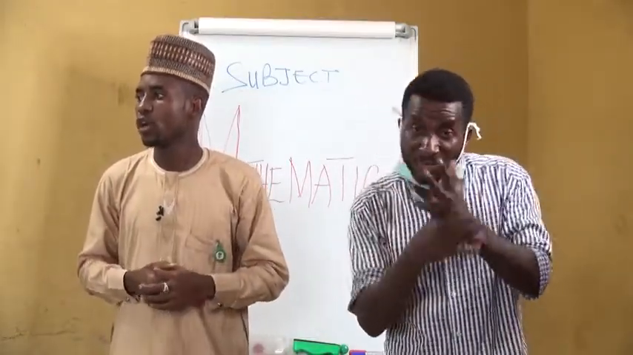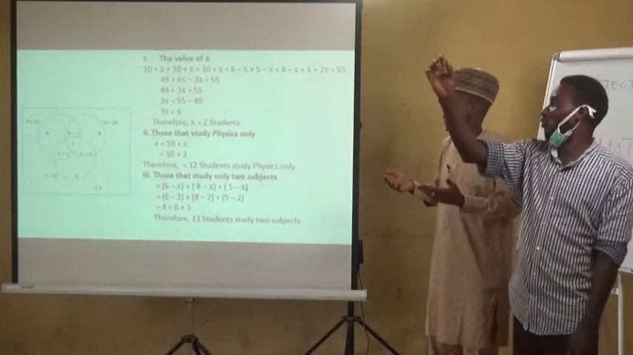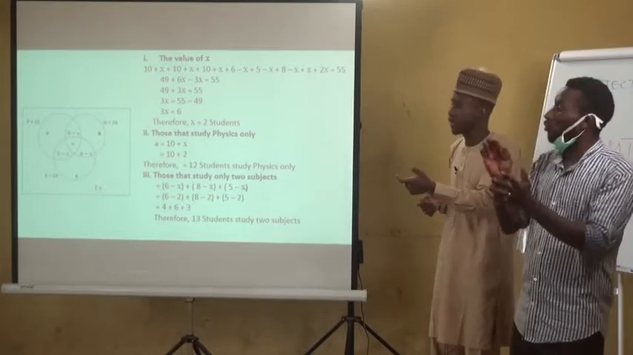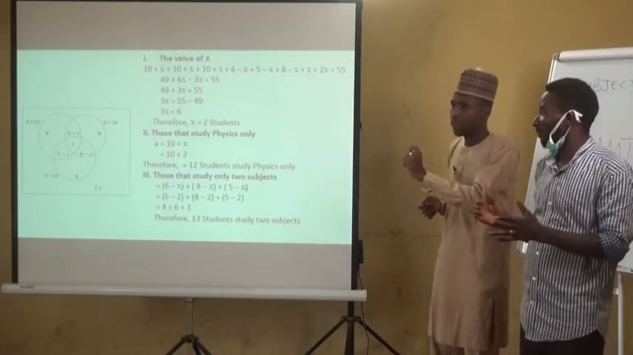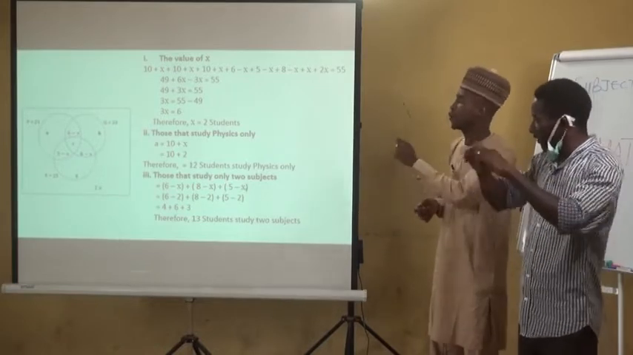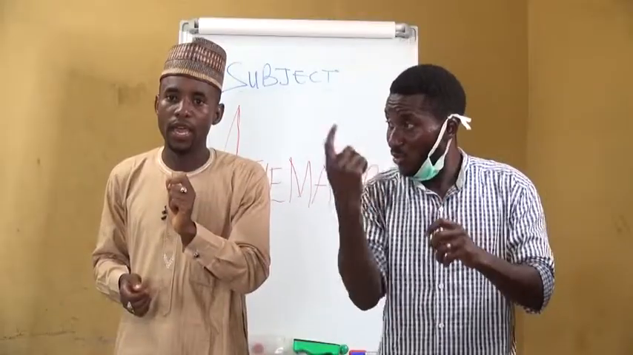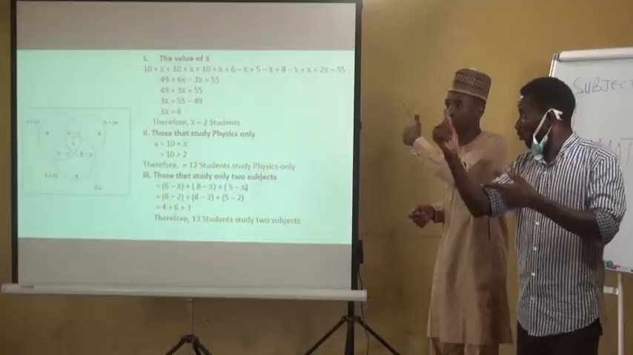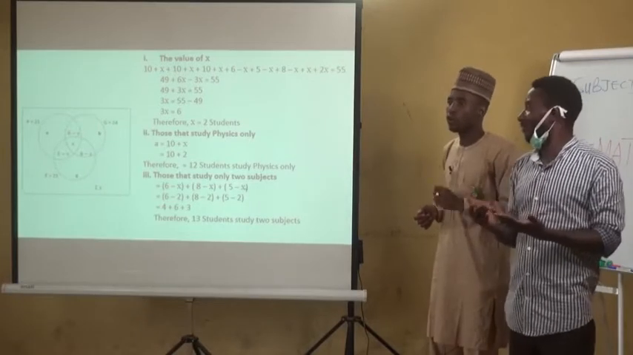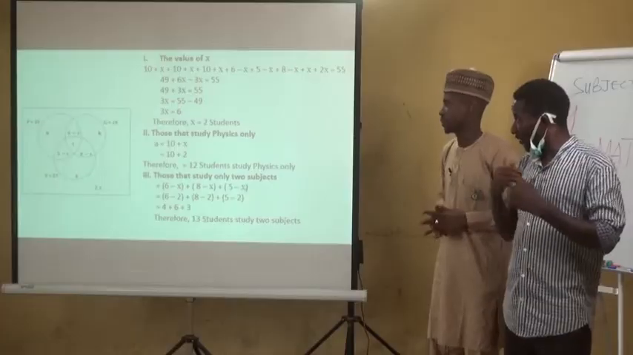Then number 2, those that study physics only. Already we have evaluated, or we have found those that study physics only. That is our value of a, which is 10 plus x. All we need to do is to substitute the value of x, which is 2, in the equation. Then we have a equals to 10 plus 2. We have 10 plus 2 is 12. Therefore, 12 students study physics only.